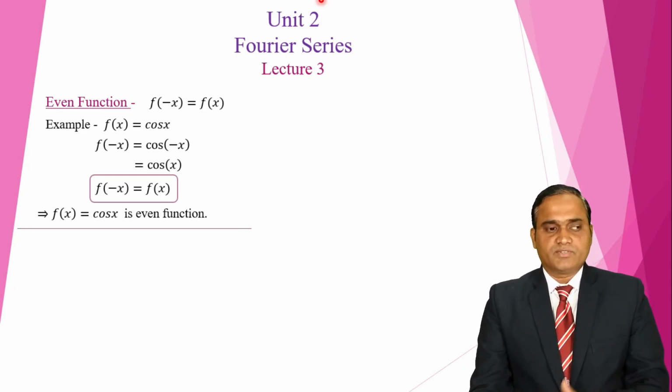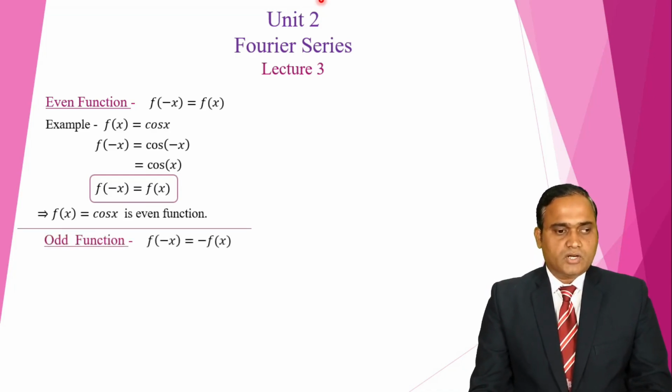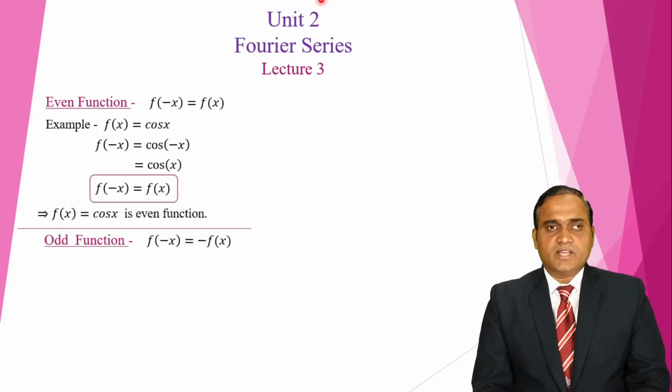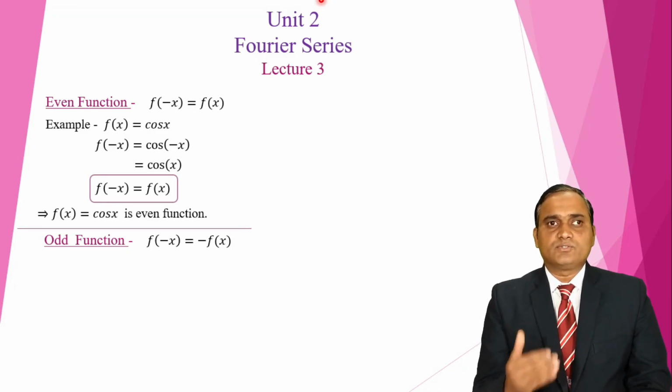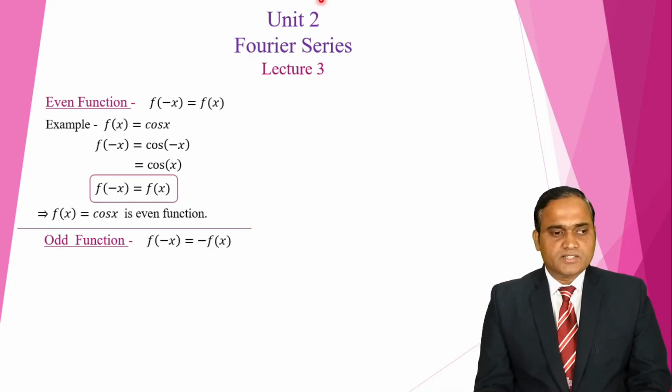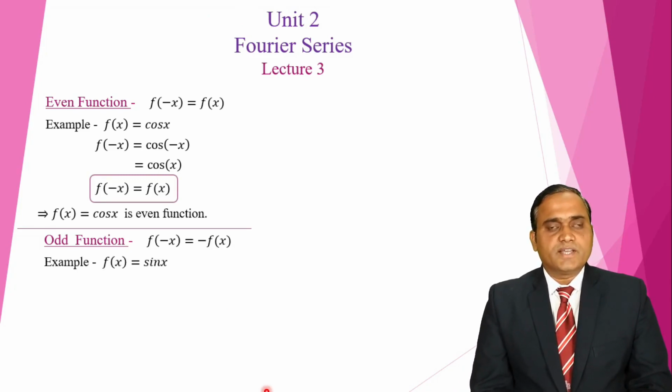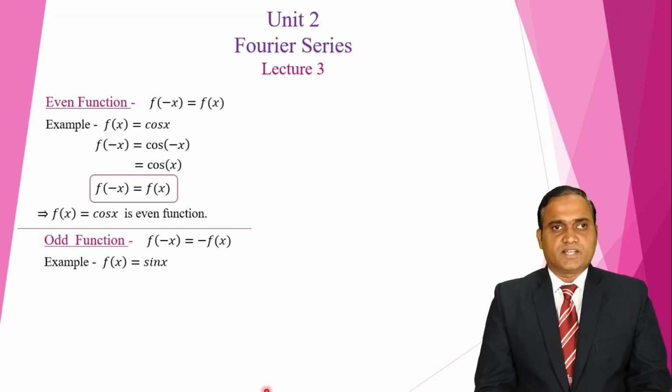Now move to the next definition, the odd function. For an odd function, f of minus x is equal to minus f of x. That means x is replaced by minus x, and if you get minus of that function, then we say that function is an odd function. For example, f of x is equal to sin x.